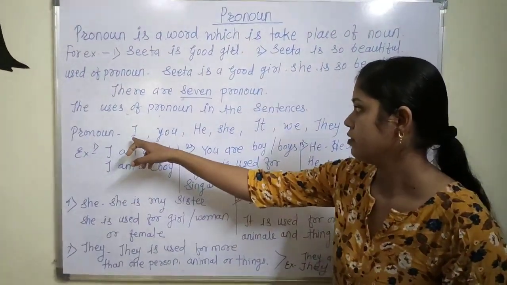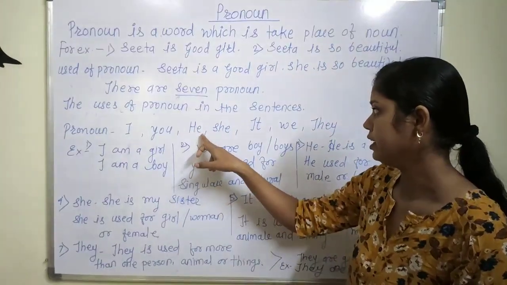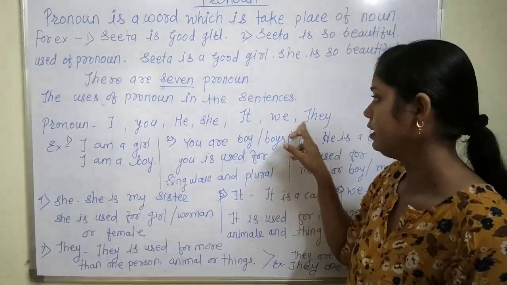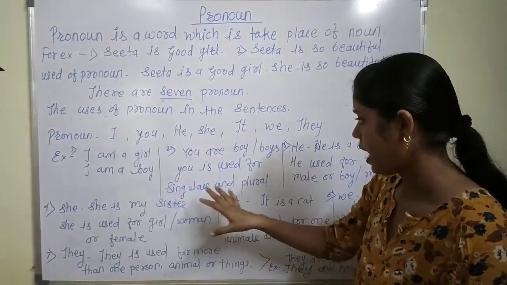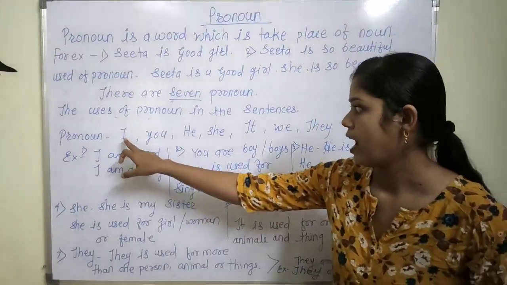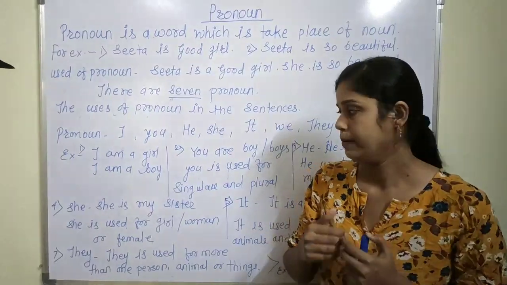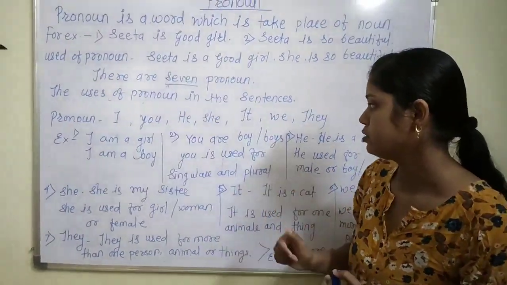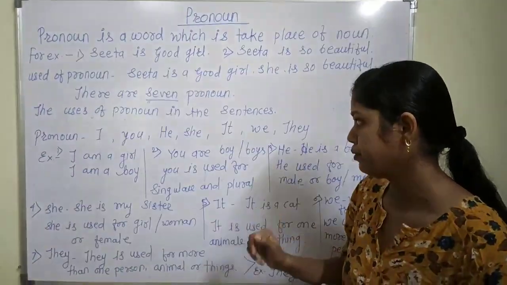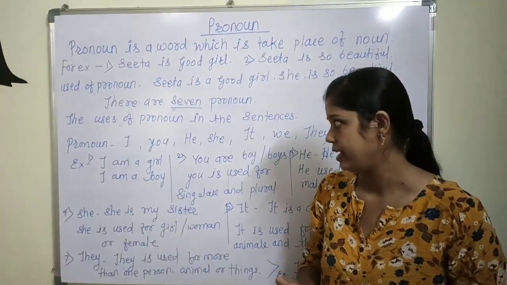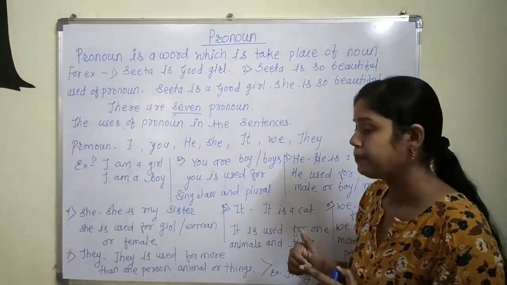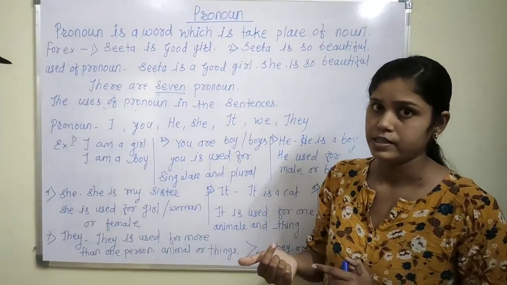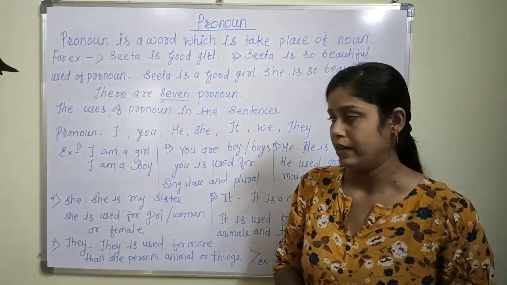We see I, you, he, she, it, we, they, and the uses of these 7 pronouns. I is used for myself, and you is used for singular and plural nouns in the sentence. He is used for male, boys, if the subject is a boy or male.